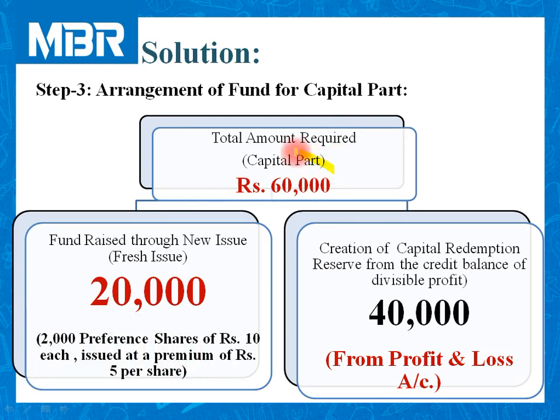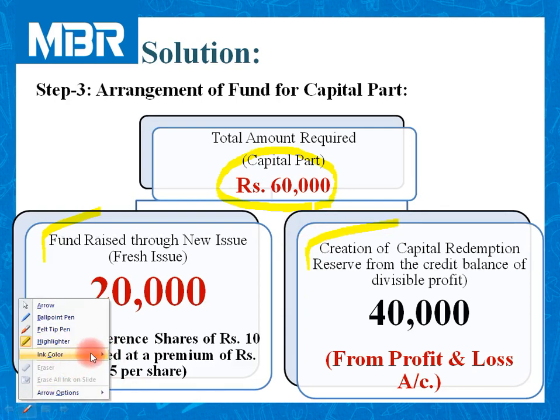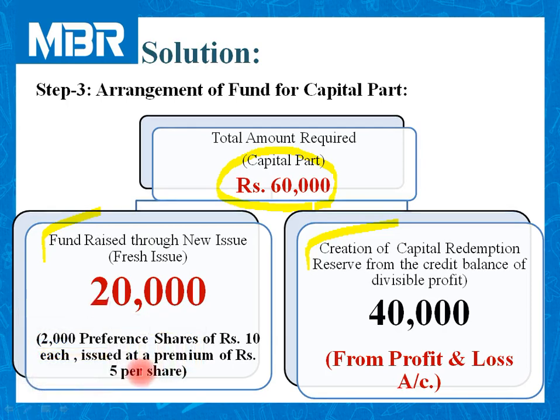So for the arrangement of this 60,000, we have two different options. First option, either we can raise the fund by a new issue, or we can transfer an amount to capital redemption reserve, that is the CRR account, from the credit balance of divisible profit.